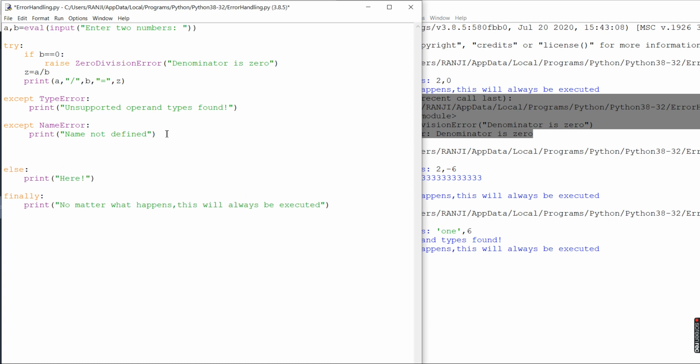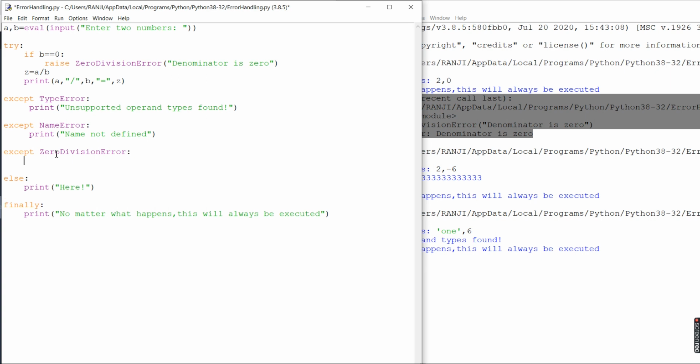So how will we handle that? First we have to write except and then write the name of the error which you got, then a colon and print. You can print anything here; I'll write "not allowed", that's it.